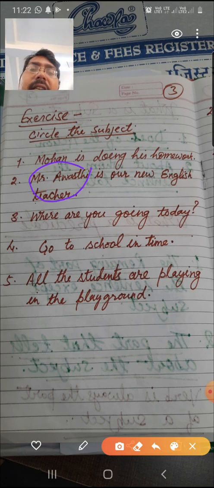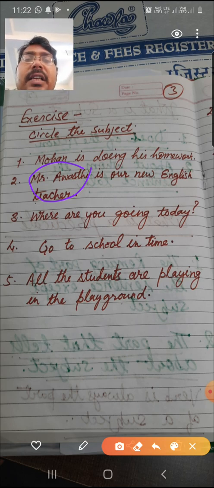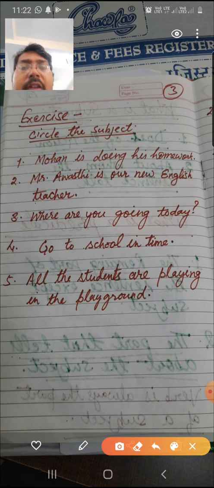So then ask a question with who. With the help of who, WHO, who? Make a question with who from the sentence. Whenever you find a sentence, make it a question with the help of the word who, and you will easily get your subject. Like for example, if you see, where are you going?